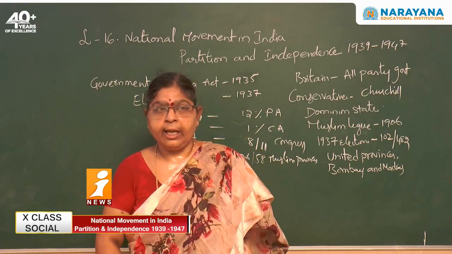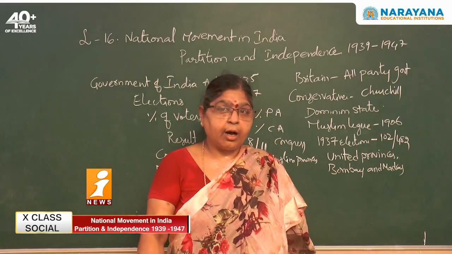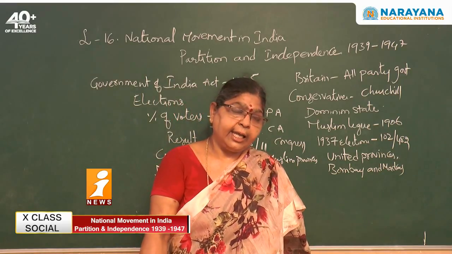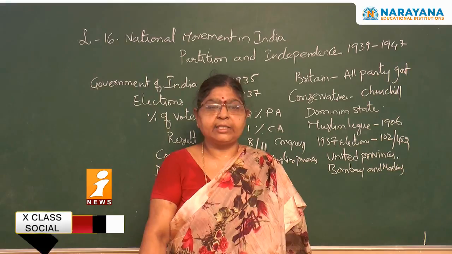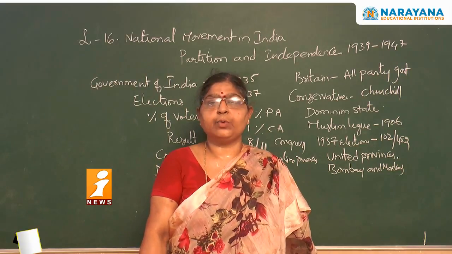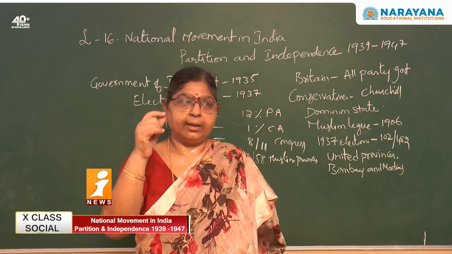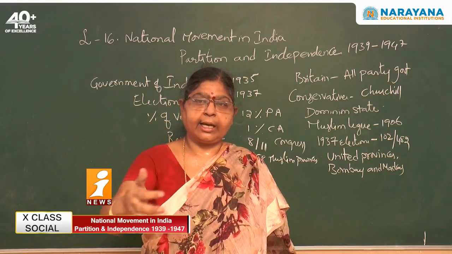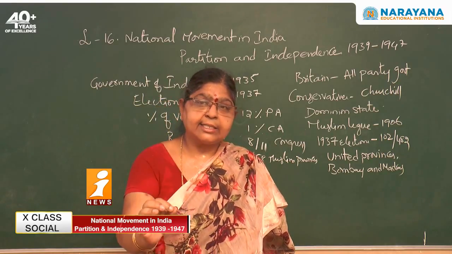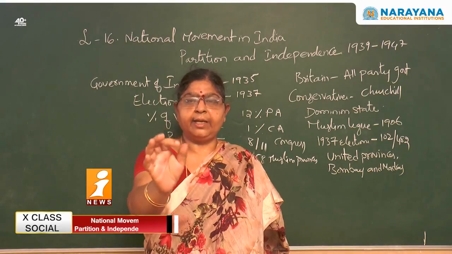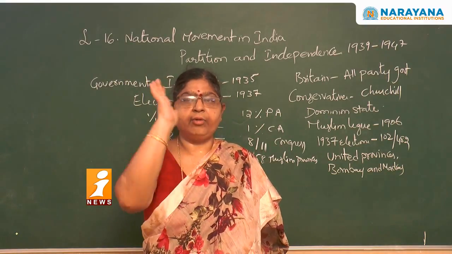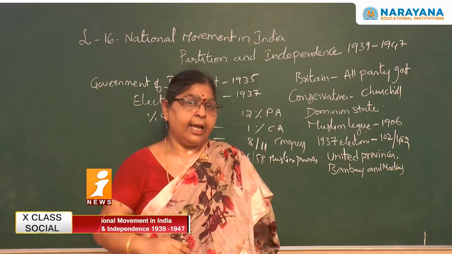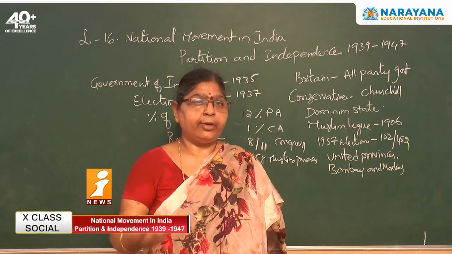They can see that if they call Congress for any discussions, whether they will participate or not, immediately Congress leaders would raise one particular condition: you give us independence immediately after the Second World War, then only we will support you. So unnecessarily, why take the risk?